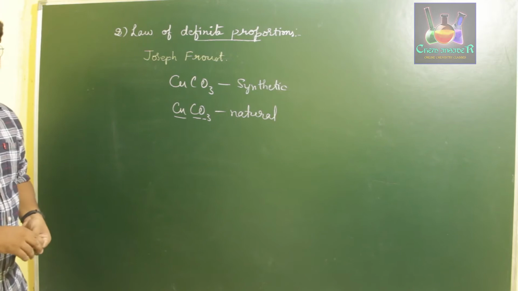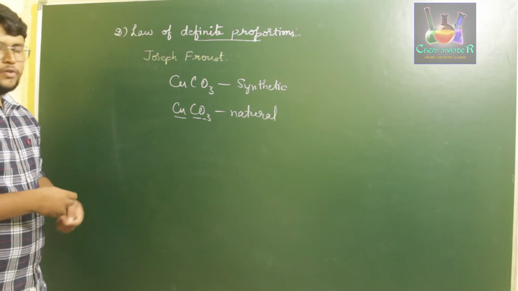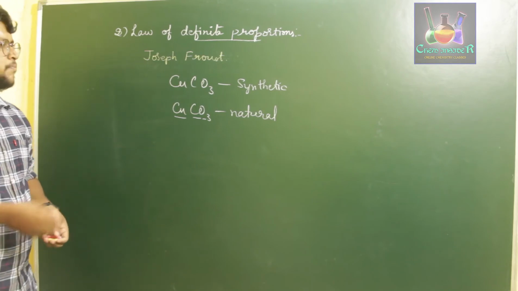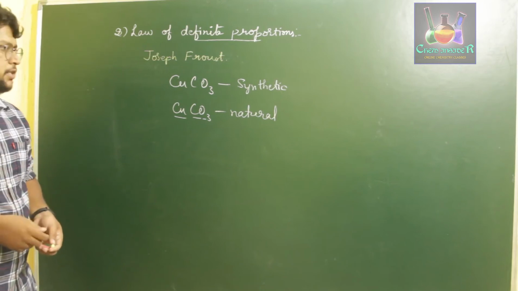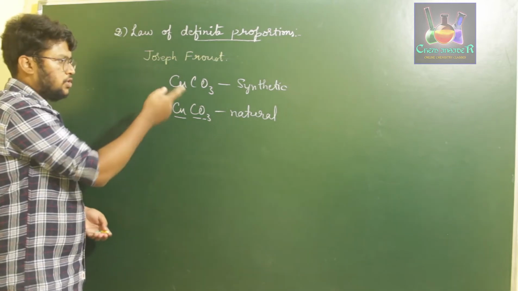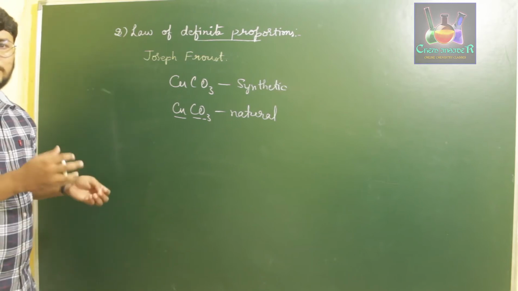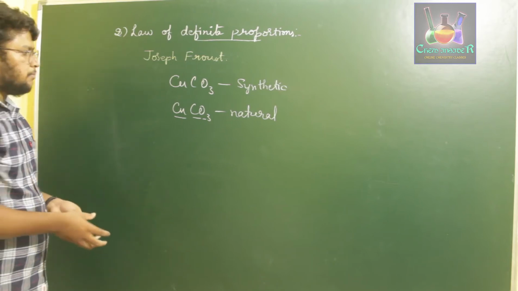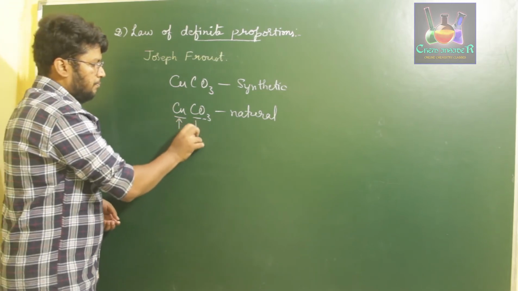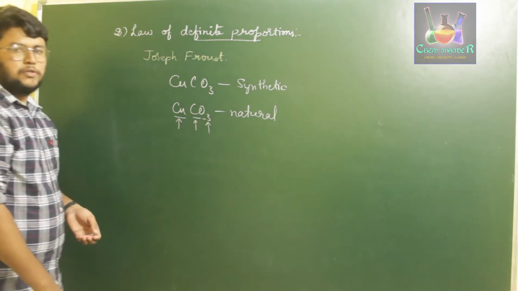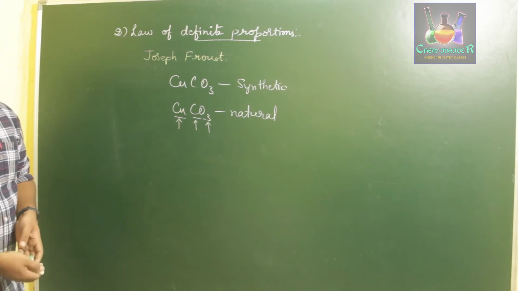This law was stated by Joseph Proust. He stated that in the case of either a synthetic compound or a natural compound, however the state of existence may be, the compound will have an exact definite proportion for its formation. That is, in the case of synthetic cupric carbonate, it was CuCO3. Natural cupric carbonate was also CuCO3. It has definite proportions of mass in order to combine them to form cupric carbonate. That is, exact definite proportion masses of copper, carbon and oxygen were used to prepare cupric carbonate. So this is about the law of definite proportions.